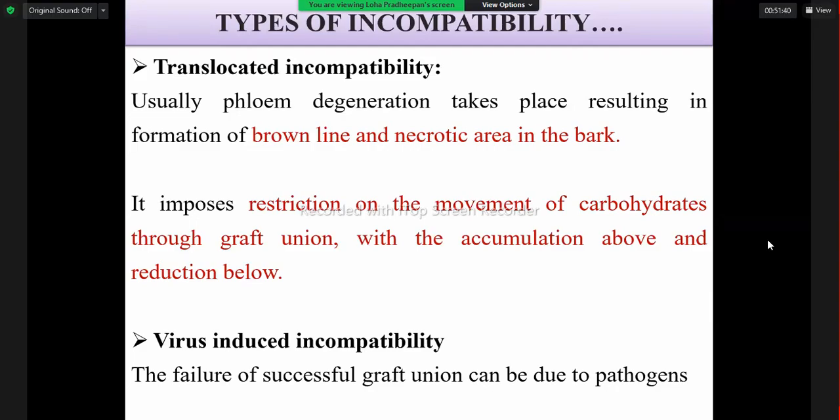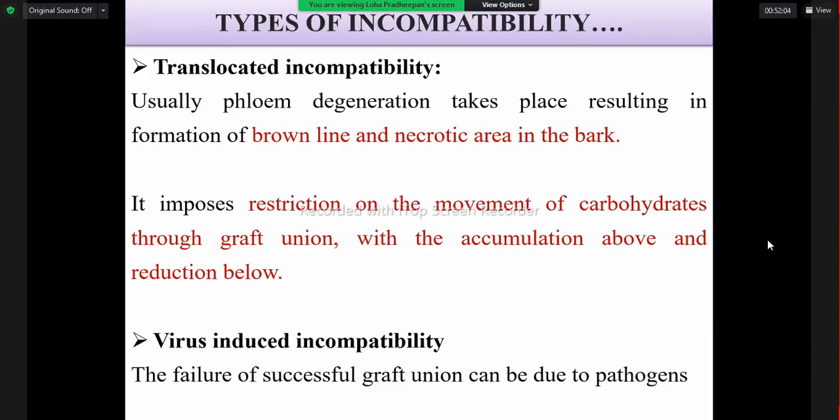So some degradation or deterioration happens in the phloem. That will influence the translocation, because translocation won't happen. So that incompatibility can be called translocated incompatibility.